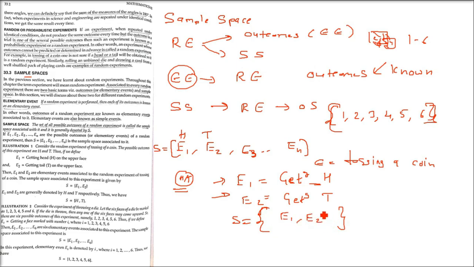E1, E2 is our sample space. Now you know very well E1 is getting heads, so let us write H, and E2 is getting tails, so T. This is the informal way to put it. So these are sample spaces. We talked about elementary event and sample space.